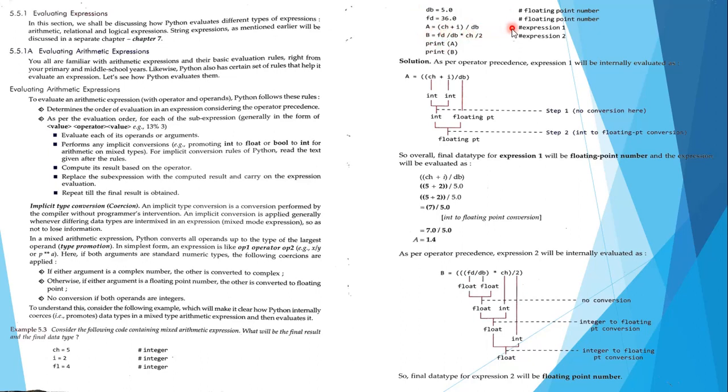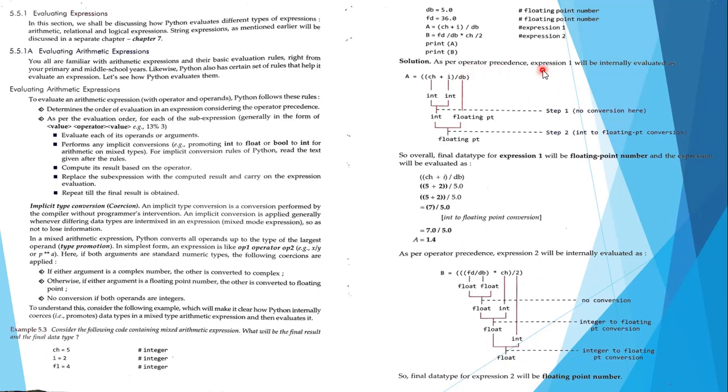Why is it called an expression? Because you are using a valid combination of symbols, or operators, to form an expression. So this is expression 1, and similarly, again you have used a valid combination and created expression 2. And if you are going to print a and print b, what is going to happen? Let's see internally.